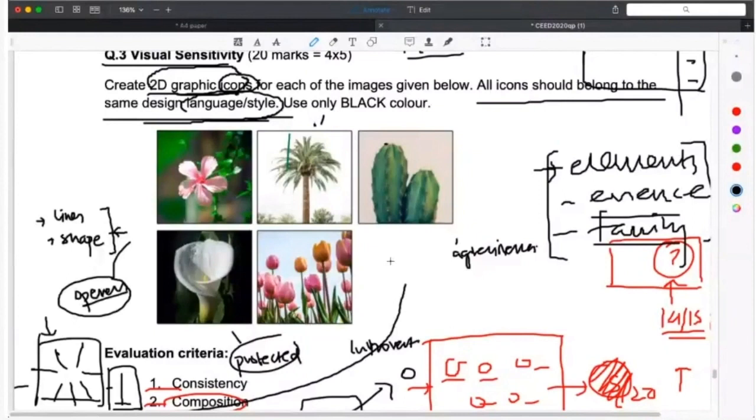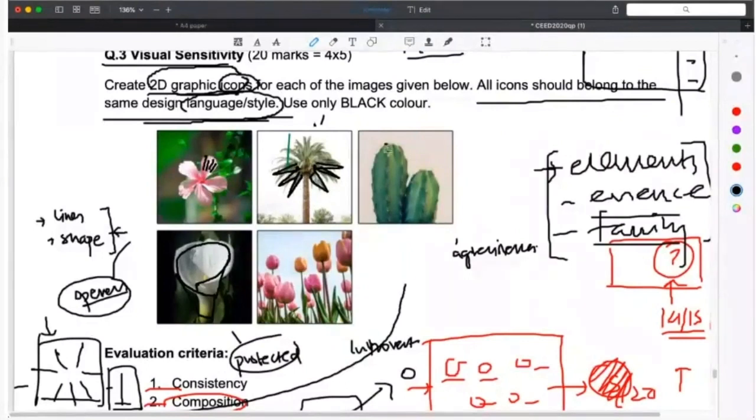It has some folds in it. Now in the flower right below it, it's a very smooth petal. Also the one right next to it on the right side has a smooth petal, the closed one. Then the coconut tree, it is very sharp. You could also call it without any lines or breakages, it's very sharp. And the cactus has one major stem in the middle, and then you have those thorns.